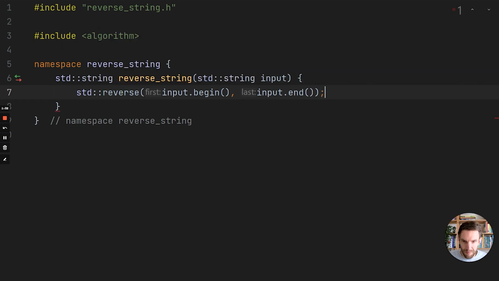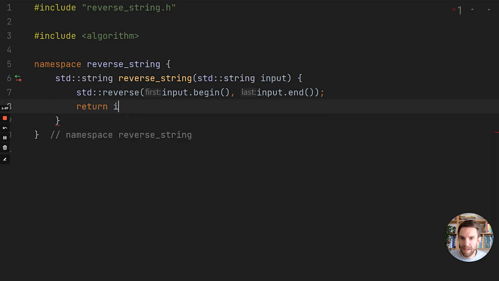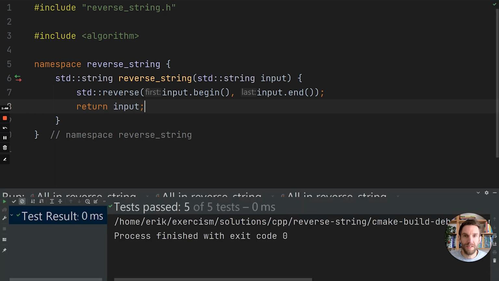And then we can simply return this. We can simply return the input string after this, and it should all still work. So let's run this, and we still have our passing test.